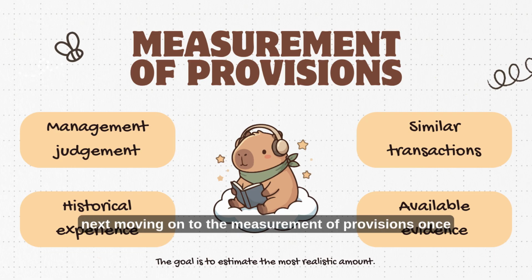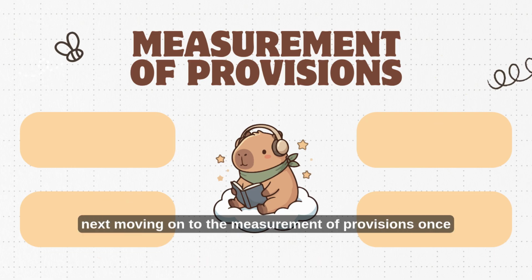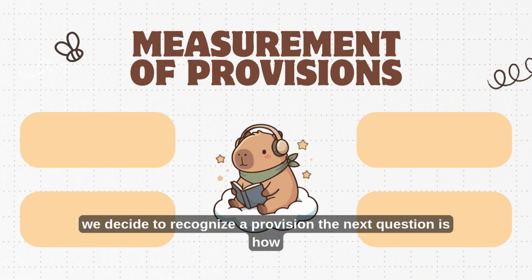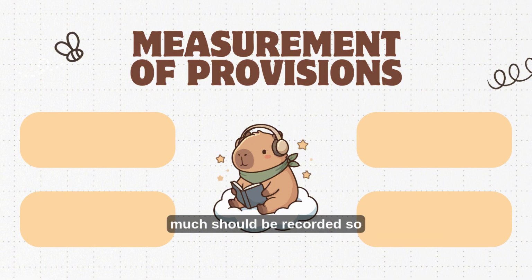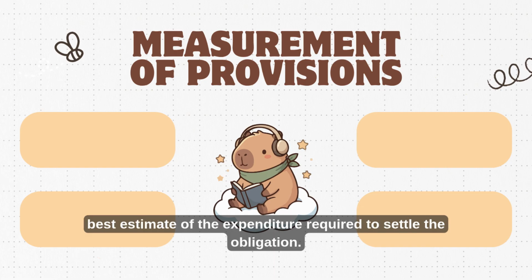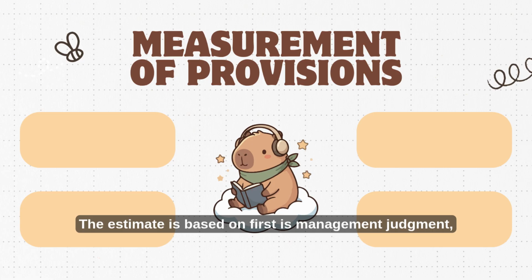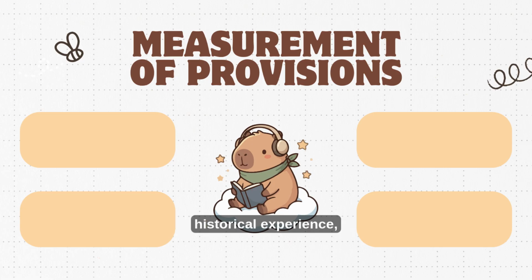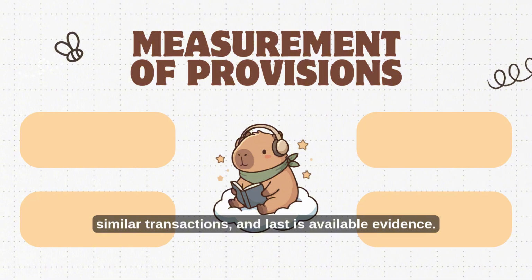Okay, next, moving on to the measurement of provisions. Once we decide to recognize a provision, the next question is, how much should be recorded? As IAS 37 says, the amount recognized should be the best estimate of the expenditure required to settle the obligation. The estimate is based on management judgment, historical experience, similar transactions, and available evidence. The goal is to estimate the most realistic amount.